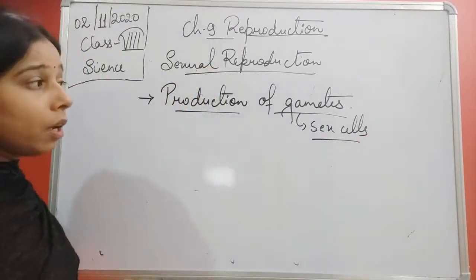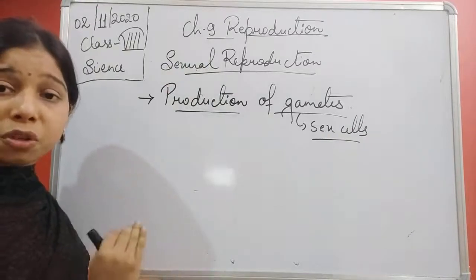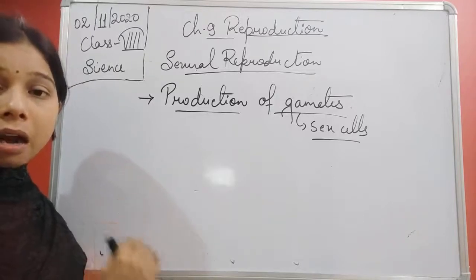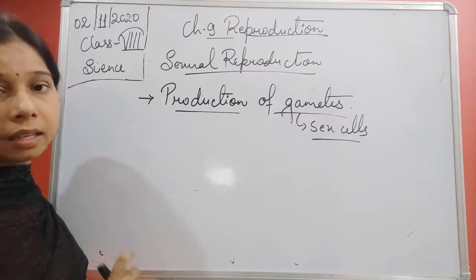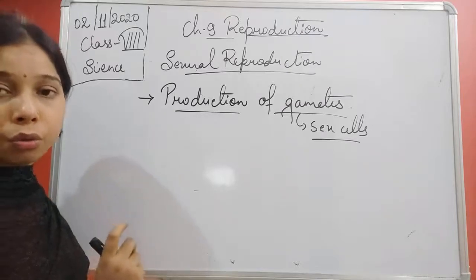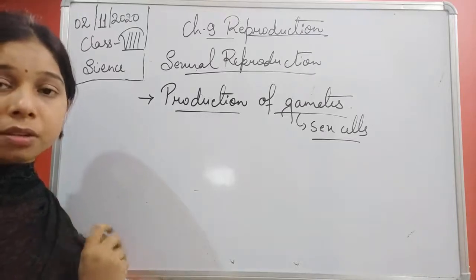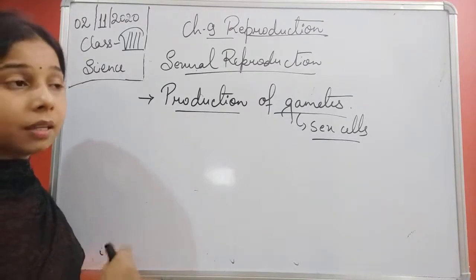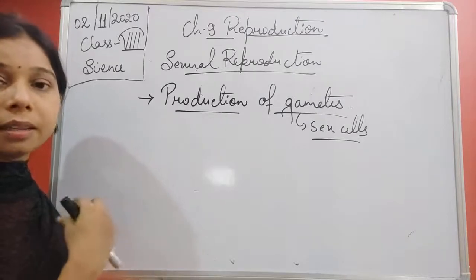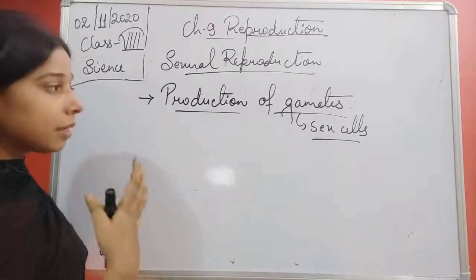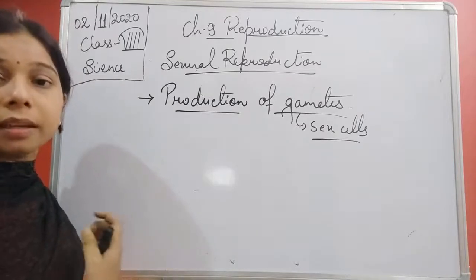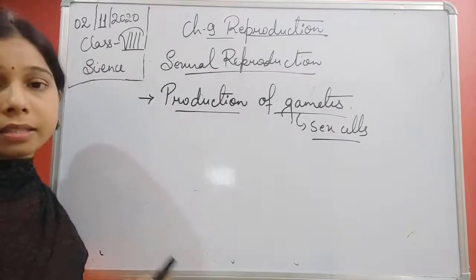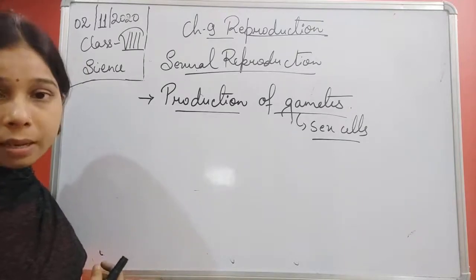So, when a boy or a girl reaches the age of puberty, they start producing, they start releasing the sex cells, which are also known as gametes. It means if a boy reaches puberty, his body starts releasing the sex cells or producing gametes, and that gamete is known as a male gamete, or male sex cell.